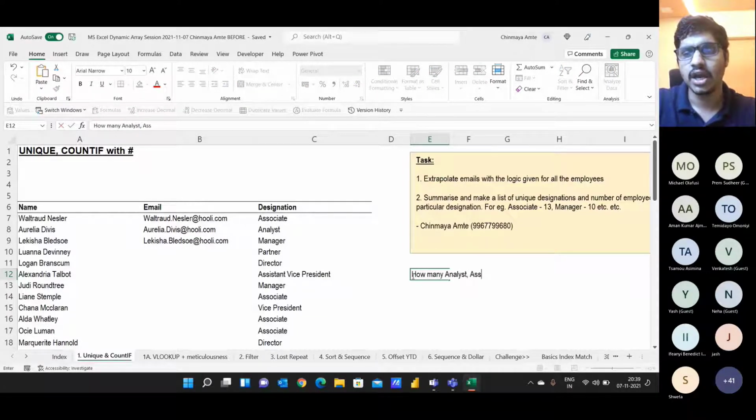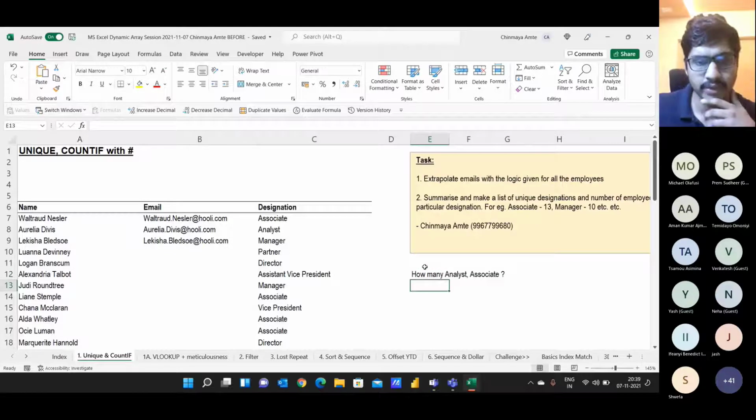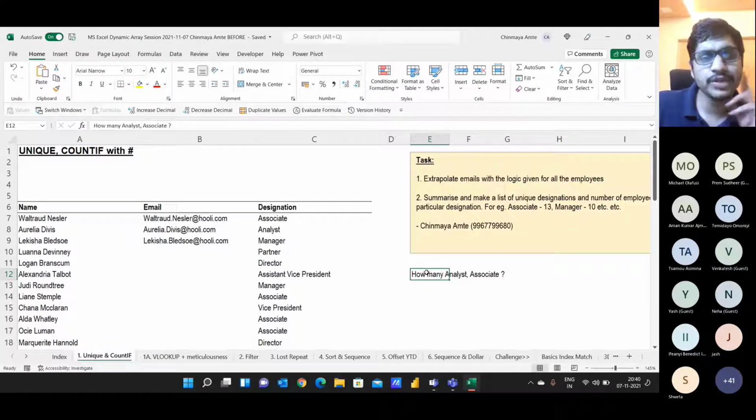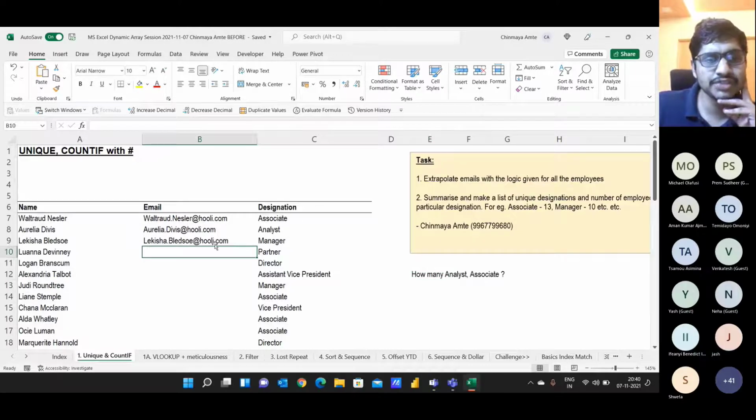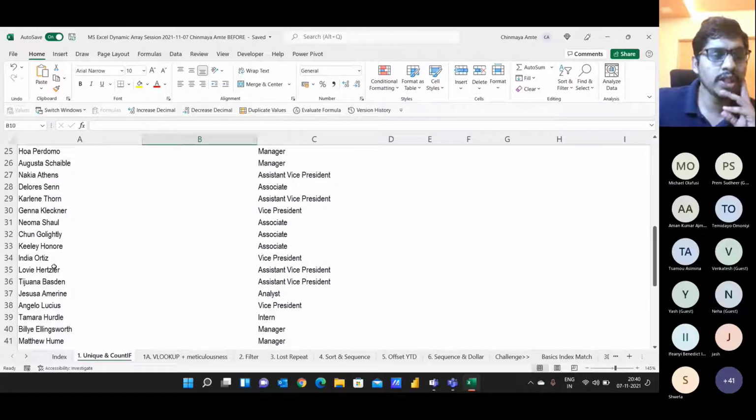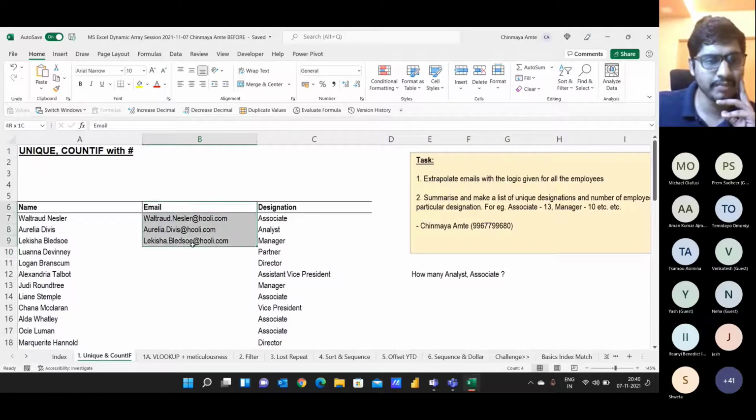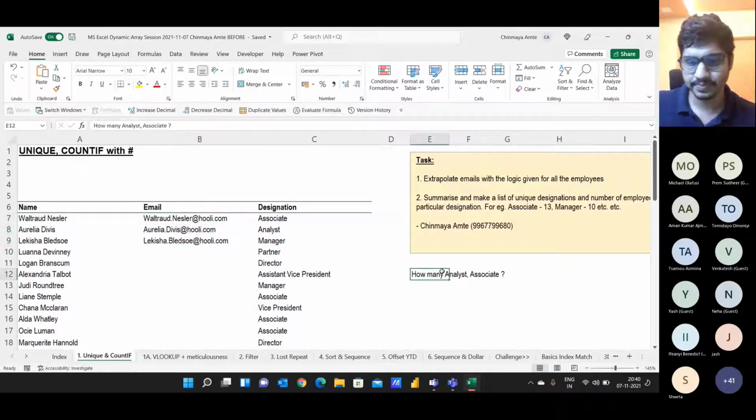What's the count? Let's say there are 4 partners, 5 partners. That is one thing we have to achieve. The second thing is that we have to replicate these email IDs for all the employees. I have typed them out for the initial 3 employees, but I don't want to type it out again for all the employees.